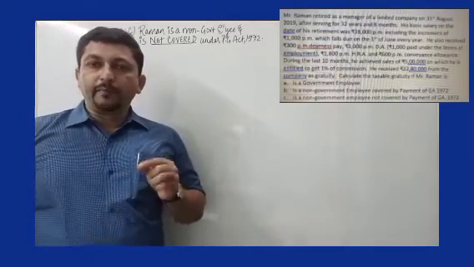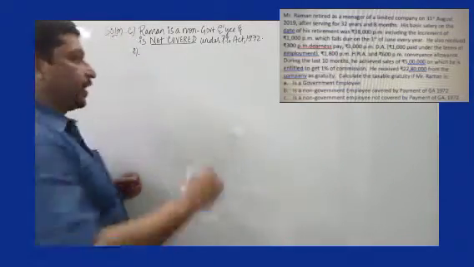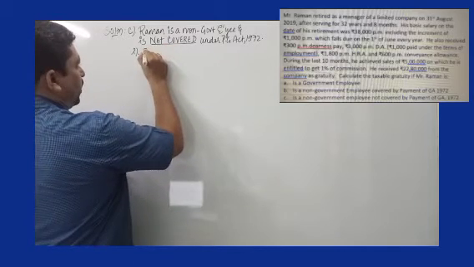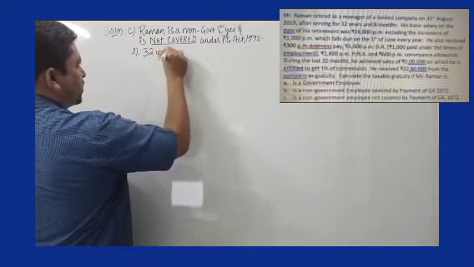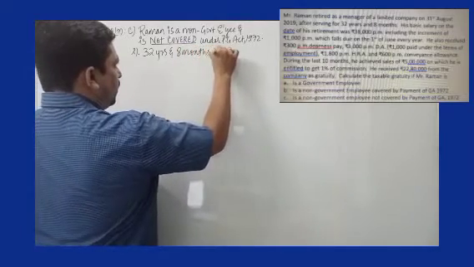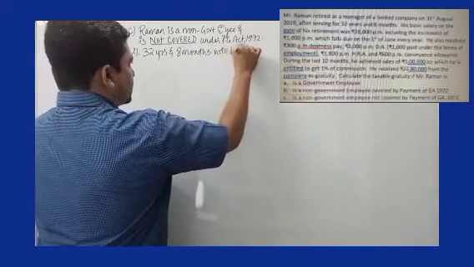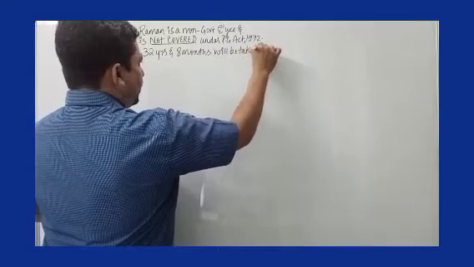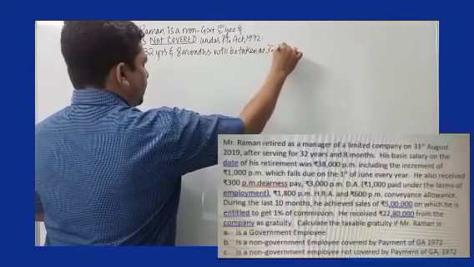It is given Raman has served for 32 years and 8 months. So when it comes to not covered, 32 years and 8 months will be taken as 32 years itself.